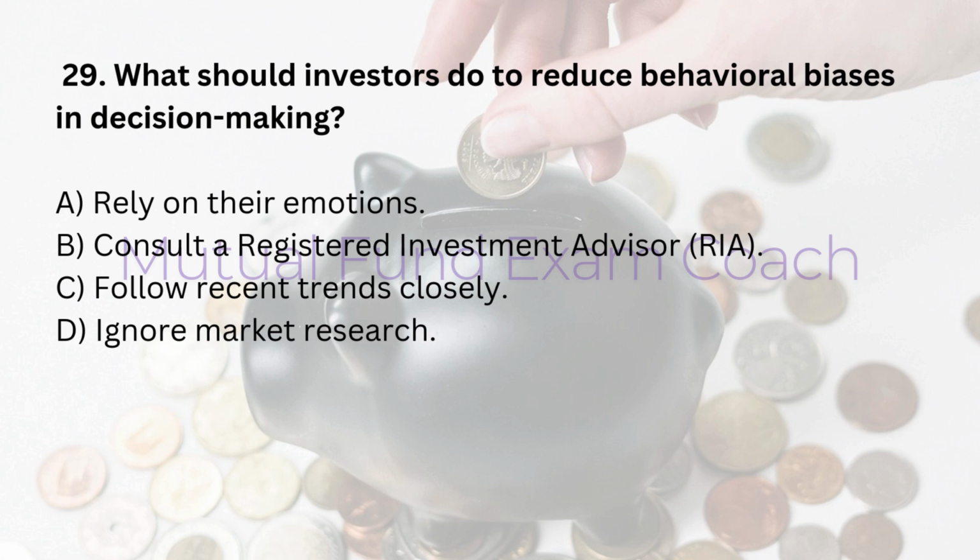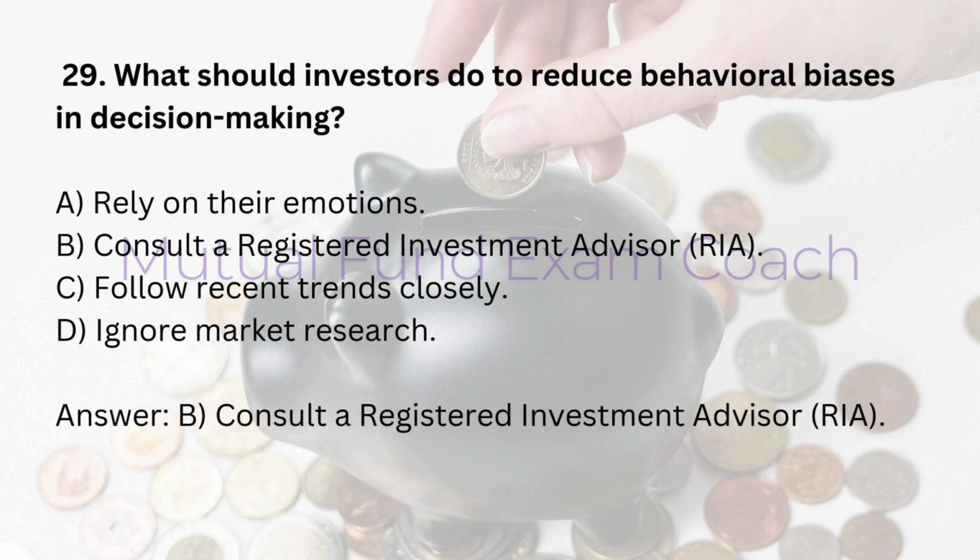29. What should investors do to reduce behavioral biases in decision-making? A. Rely on their emotions. B. Consult a registered investment advisor, RIA. C. Follow recent trends closely. D. Ignore market research. Answer, B. Consult a registered investment advisor, RIA.